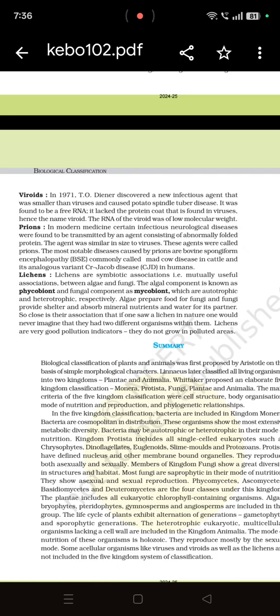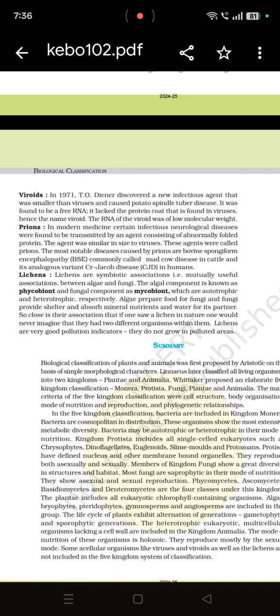Prions, as I have already told you, these are made up of proteins, and the example of this is bovine spongiform encephalopathy, which causes mad cow disease in cattle. It is similar to Creutzfeldt-Jakob disease in humans. It is caused by protein material infectious agent. Lichens we have already studied.